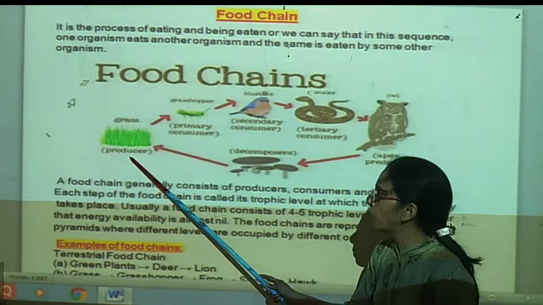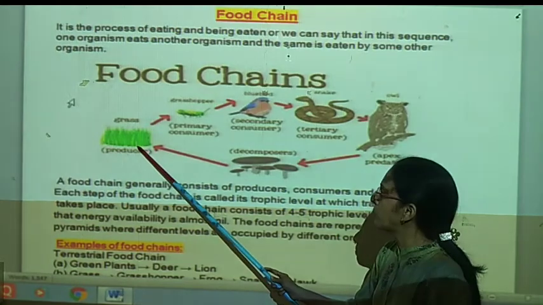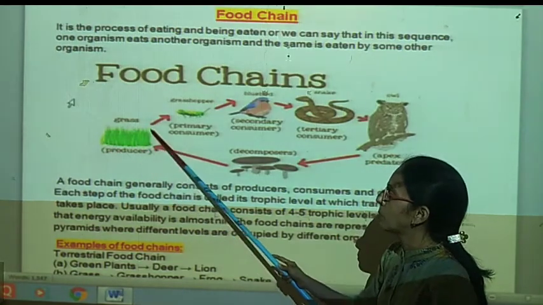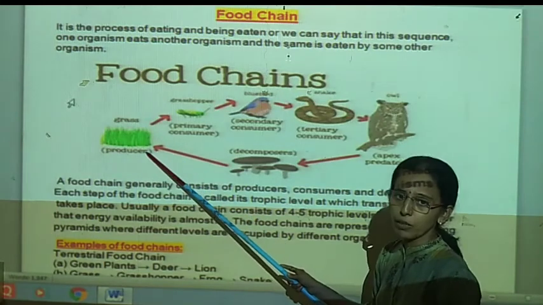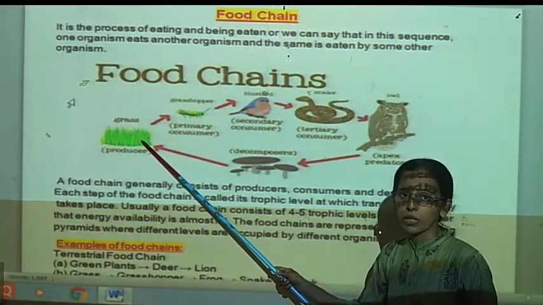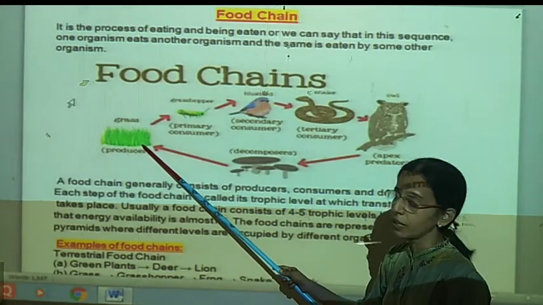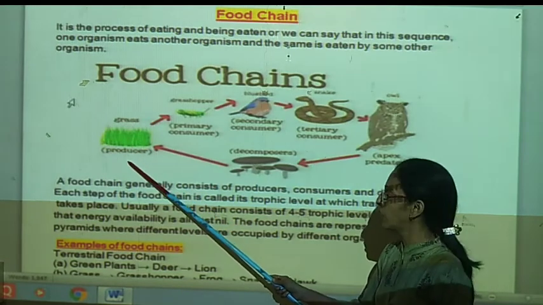With the help of chlorophyll, it produces glucose, that is carbohydrates are produced, cereal grains are produced, fruits are produced. This food material is produced only by the producer, that is the autotroph. So, this is the basic component of any food chain. Everywhere in each food chain, the basic and main part is the autotroph.